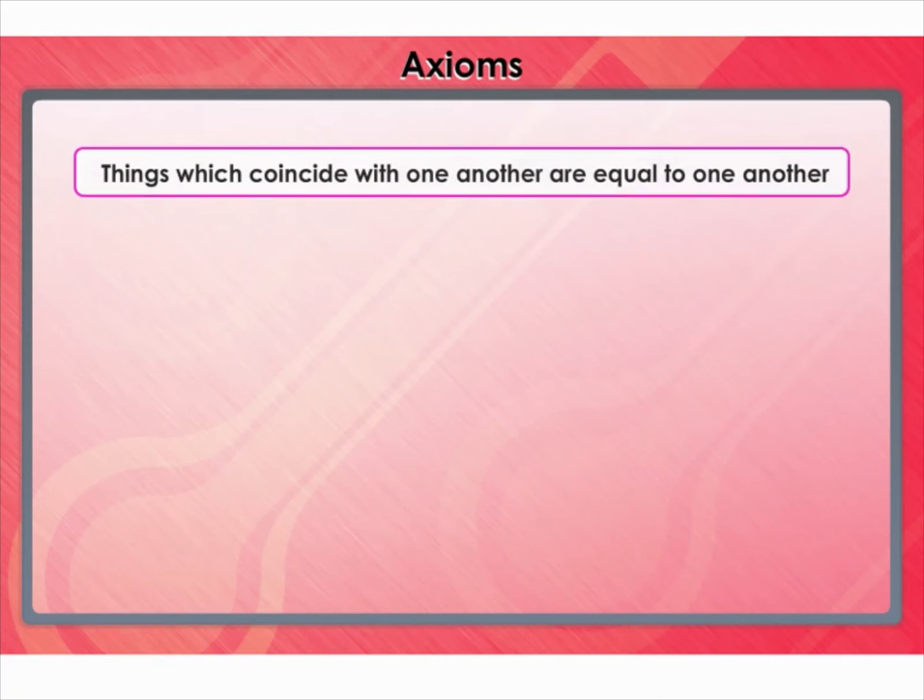The fourth axiom states, things which coincide with one another are equal to one another. Let's consider two lines A and B which are of equivalent length. If two things are identical, then they are equal. In other words, everything equals itself.